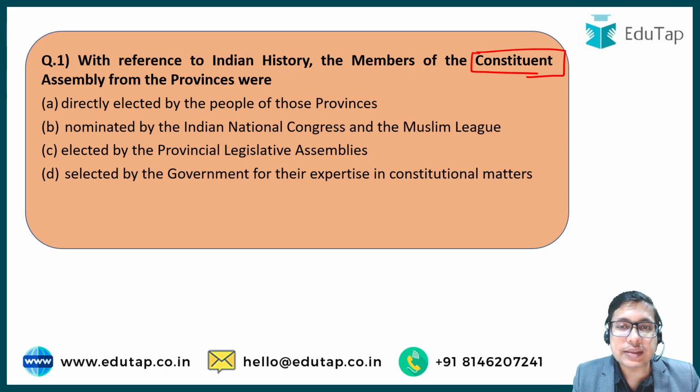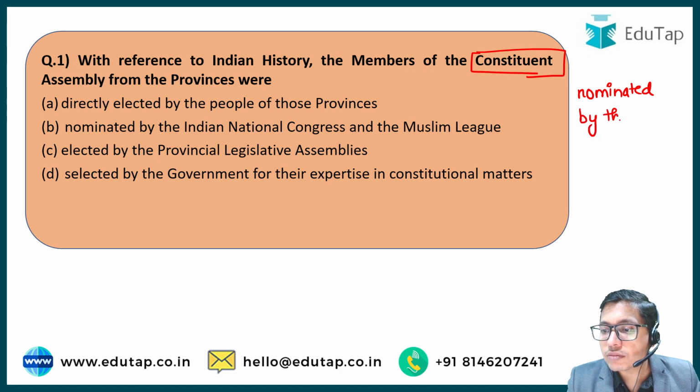by the princely states, because in the British India we know that there was a British India which was being ruled by governors under provinces, and then there were princely states also which were part of the British India, and in these princely states there was no popular government, no democratic government. There was a monarchical ruler or a hereditary ruler of that princely state. Of all these princely states, the members who were elected and sent to the Constituent Assembly, they were nominated by the rulers, nominated by the princes, right?